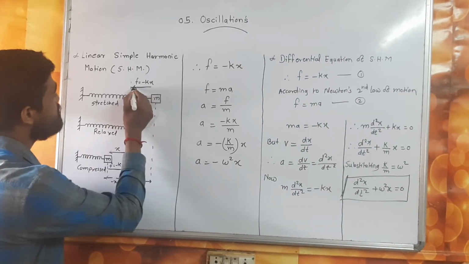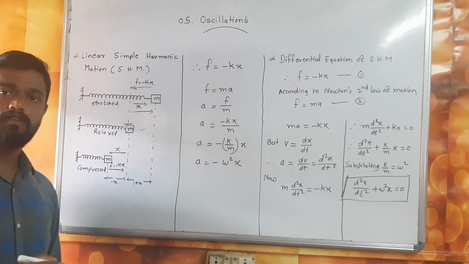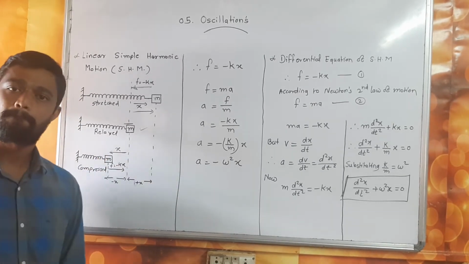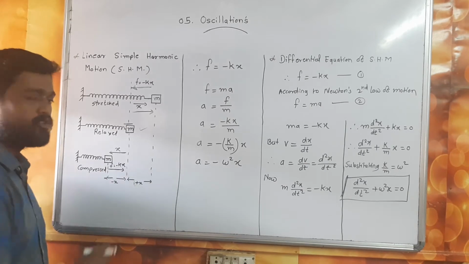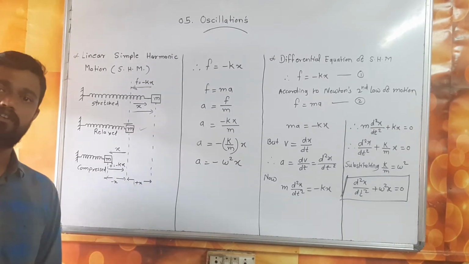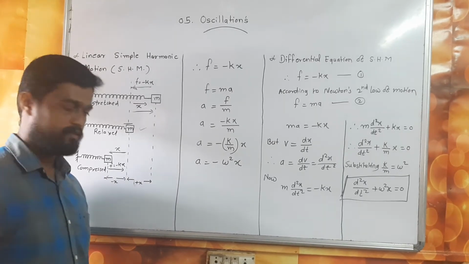Obviously the force is the same because the displacement is the same. So you get F equals minus kx when the string is compressed.